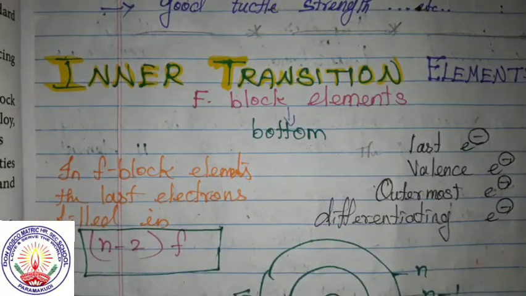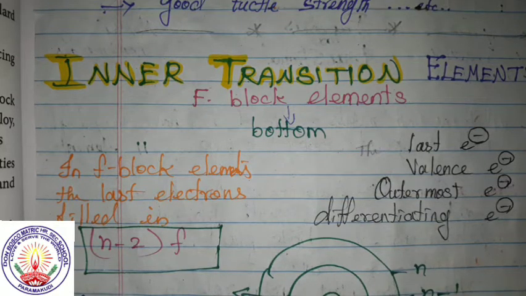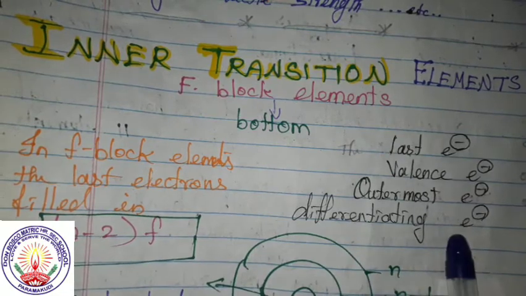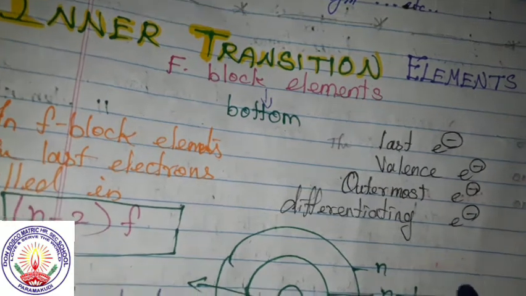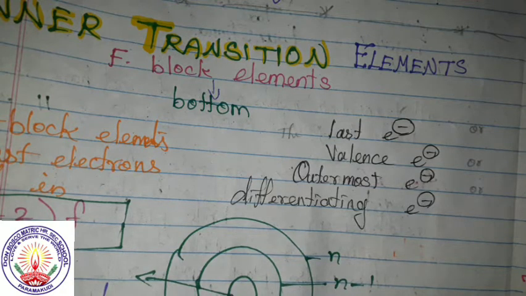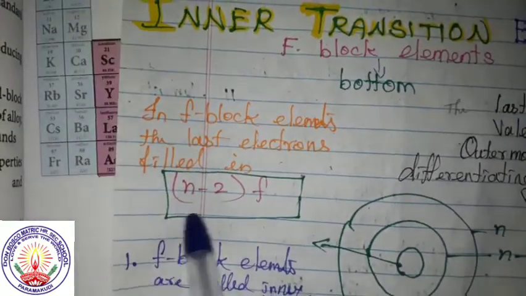Before that, we shall see these are f block elements, and these f block elements are placed at the bottom. These are called f block because the last electron, the valence electron, the outermost electron, is the differentiating electron. So the last electron is called by all these names: last electron, valence electron, outermost electron or differentiating electron. This electron is filled in ns2 f.